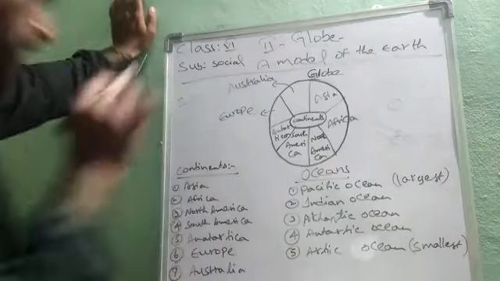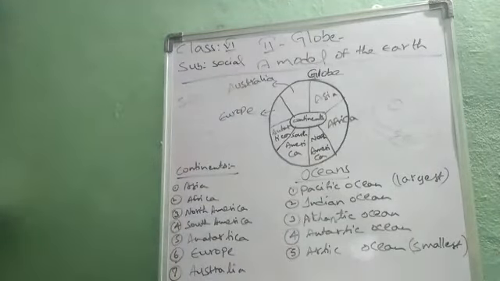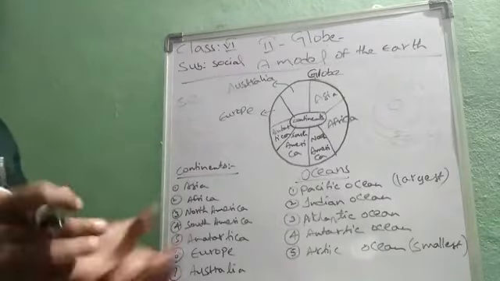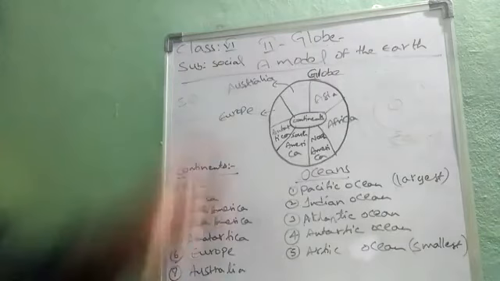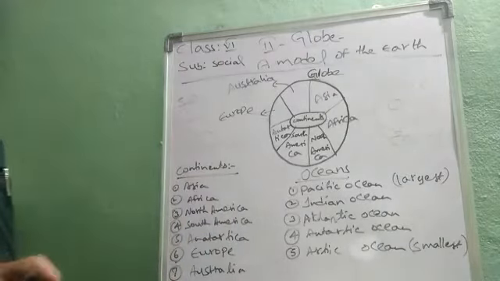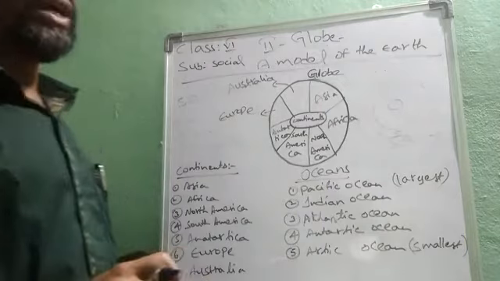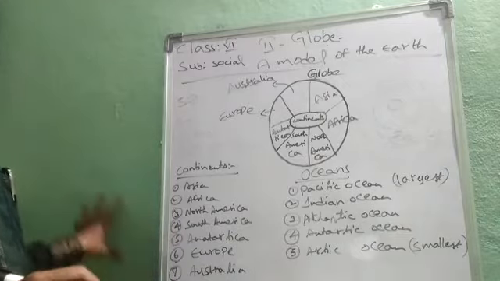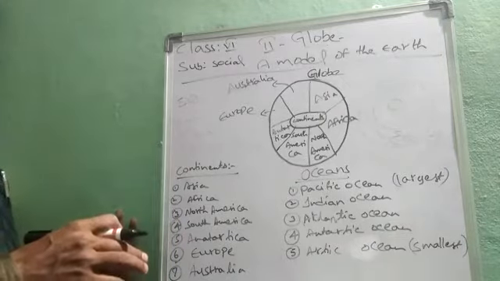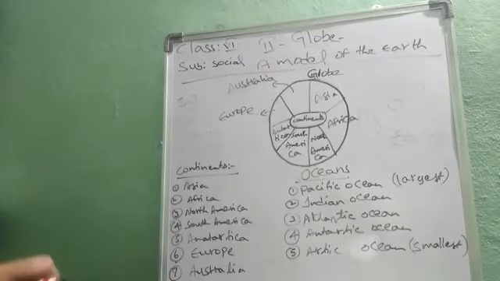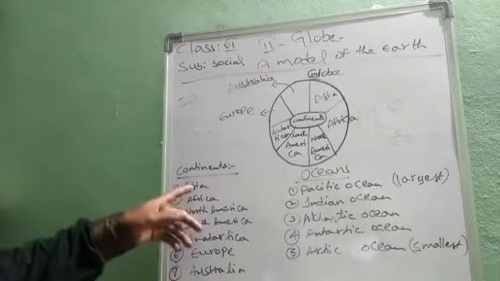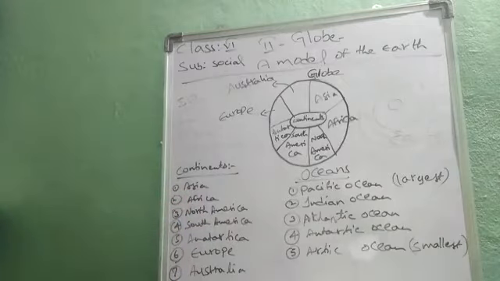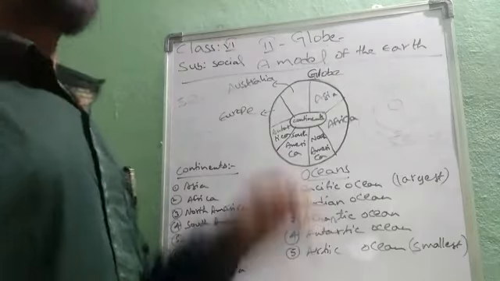Coming to continents, there are 7 continents on the globe or in the world. The world is nothing but the earth, the total landmass present on the earth. 21% of the earth is covered with land, and the rest of the area is totally covered with water. The continents are Asia, Africa, North America, South America, Antarctica, Europe and Australia. These are the 7 continents of the earth.